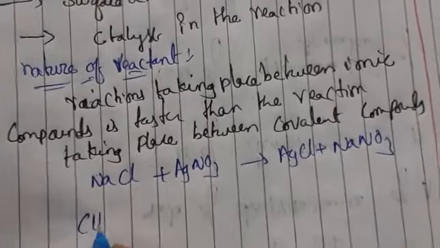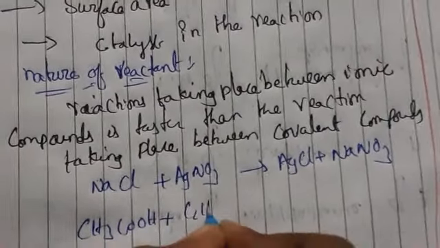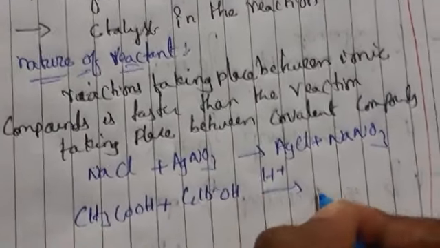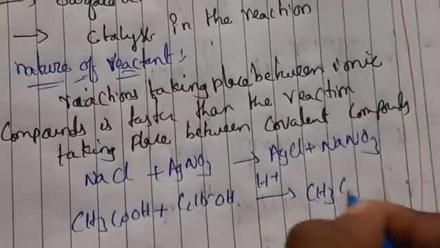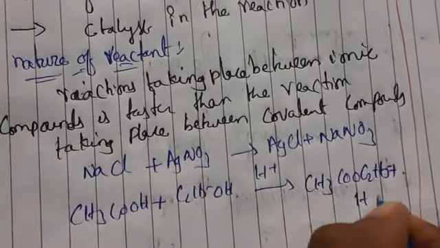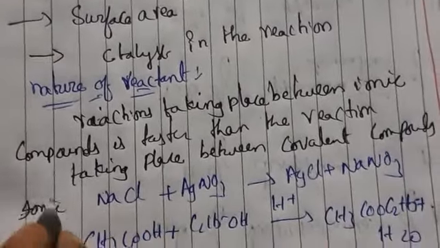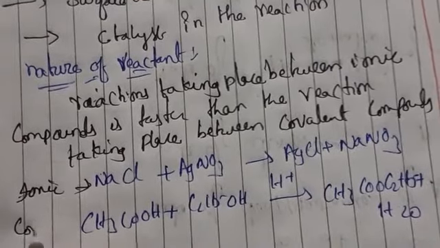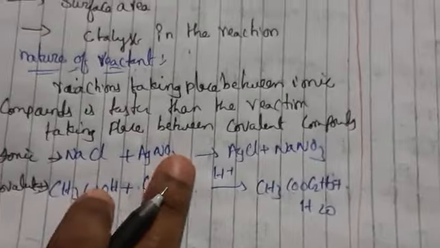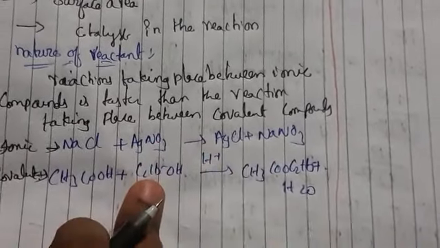Next one, CH3COOH plus C2H5OH in the presence of acid, so you will get CH3COOC2H5 plus H2O. This one is an ionic reaction and this one is a covalent reaction. So if you have observed, the ionic reaction will be faster than the covalent reaction.